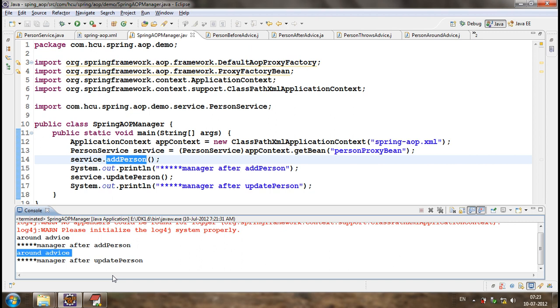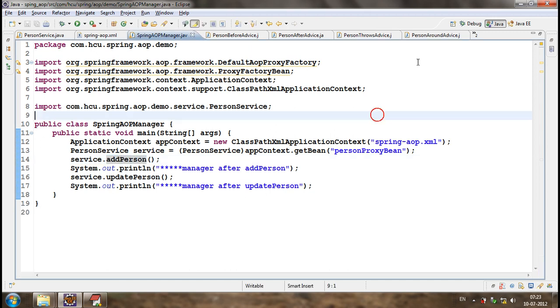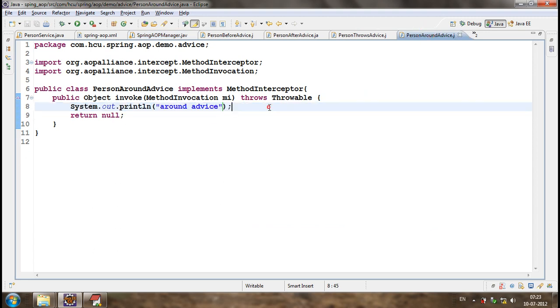No. Because if we configure the around advice, the whole method execution will be under the control of around advice.